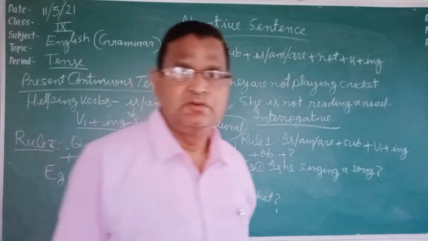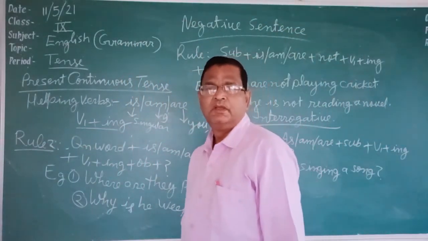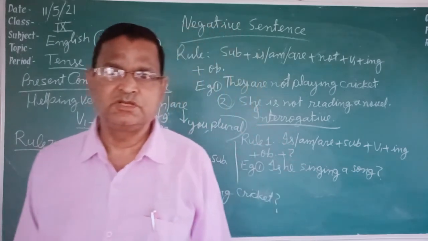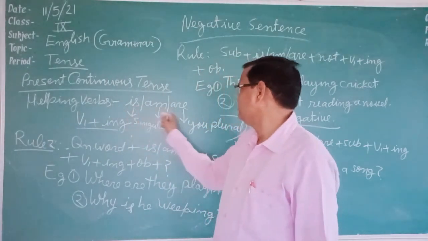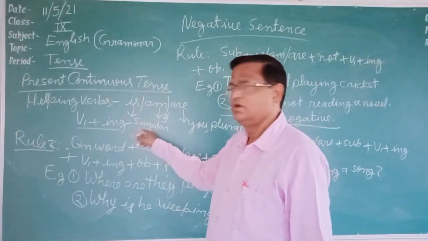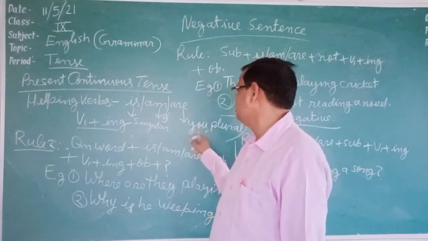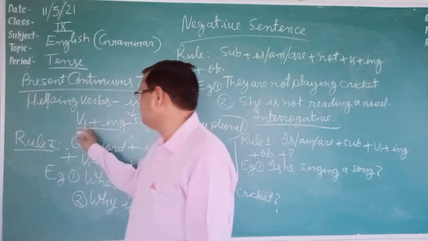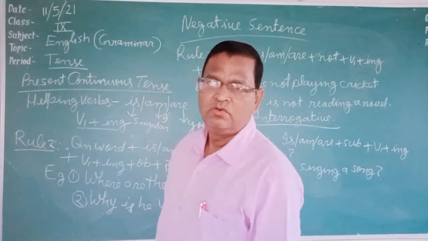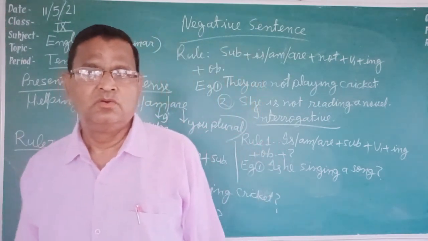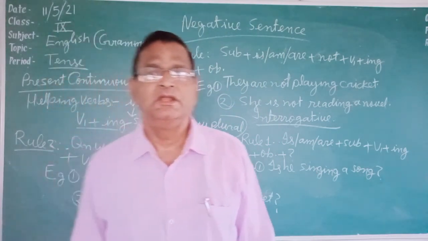In this way, students, you have studied simple present tense and present continuous tense. In present continuous tense, three helping verbs are used: is, am and are. Is is used for singular number subject, am is used for I, and are is used for you. For the form of the main verb, first form plus ing is used. This is the rule. You have learned the rules of positive sentence, negative sentence, and interrogative sentence.